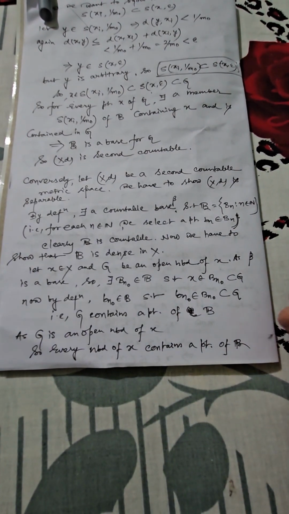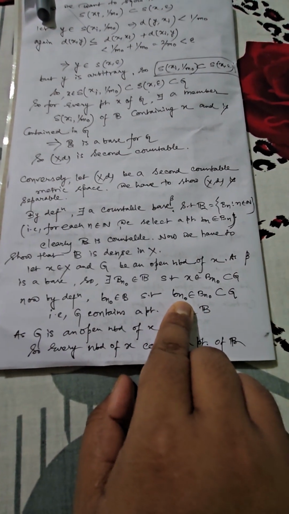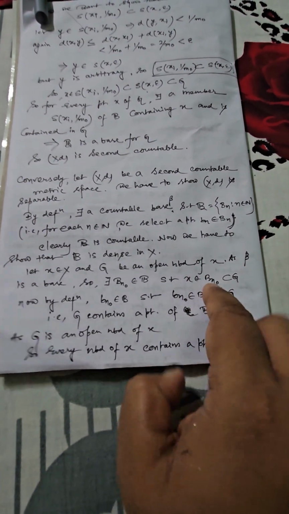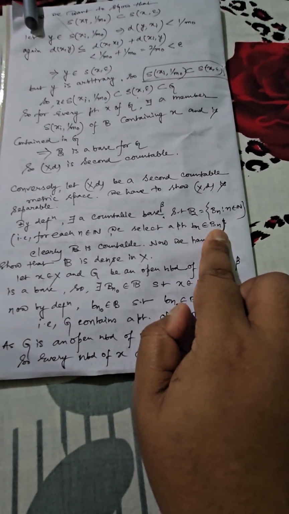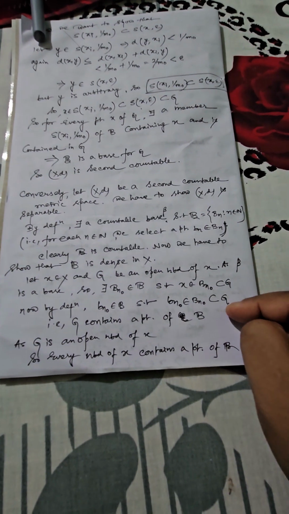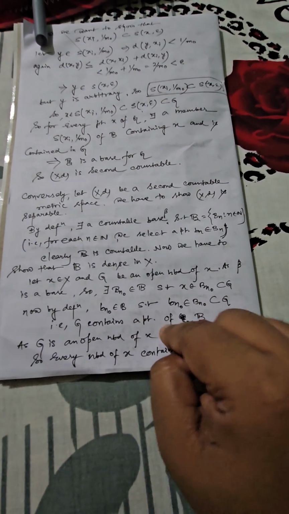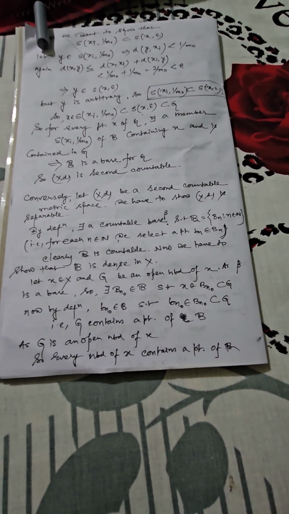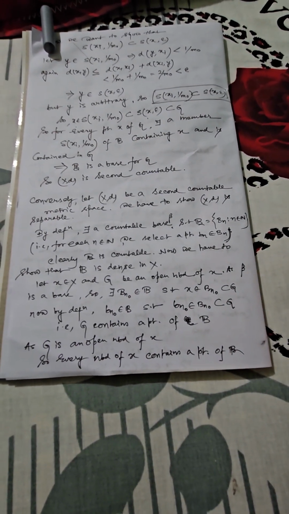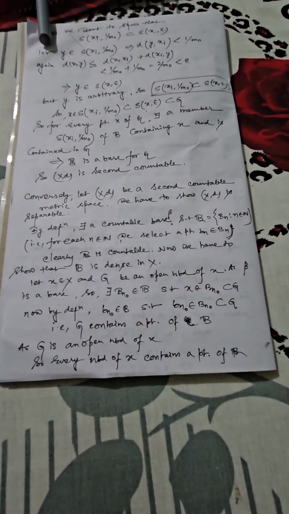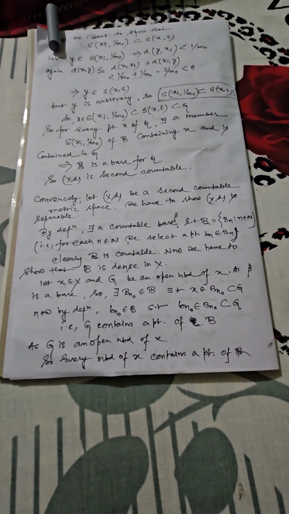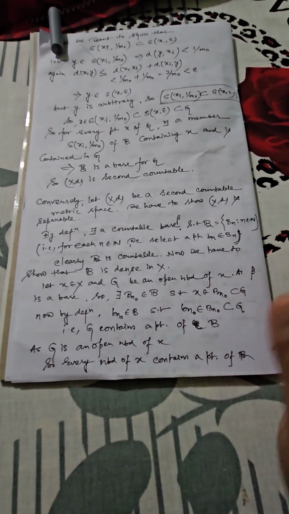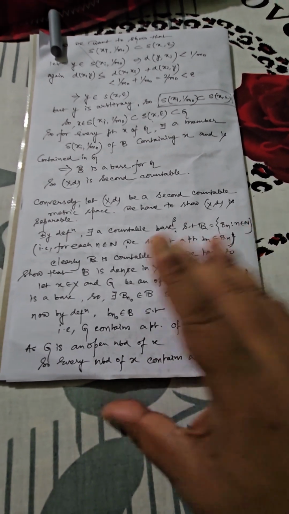Obviously it will ultimately show you the fact that this small bn naught is a part of capital Bn naught. Why? Because small bn is a part of capital Bn, which is further contained within G. That means G contains a point of the particular set B. That means G is also an open neighborhood of x, so every possible neighborhood of x must contain a point of B as per our construction.